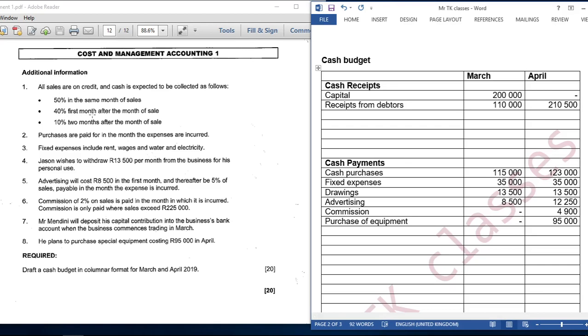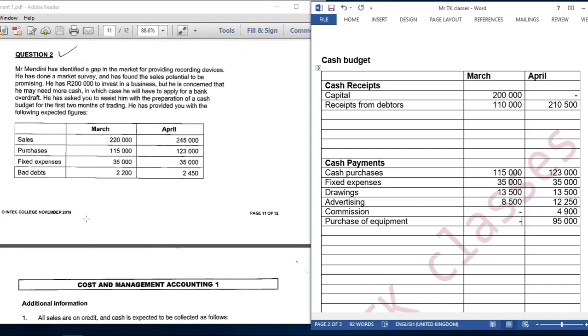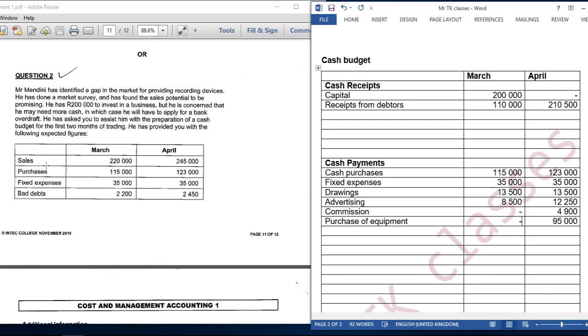This one, number 1, we've done it. The one for purchases, we've done it. Fixed expenses, drawings, advertising, commission, capital, purchase of equipment, and here sales, purchases, fixed expenses.